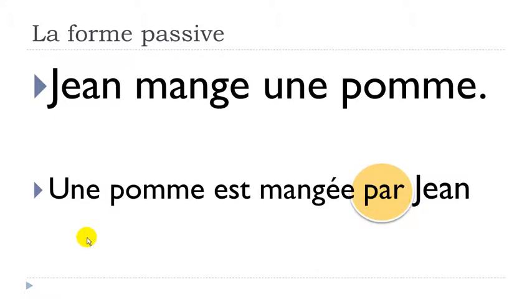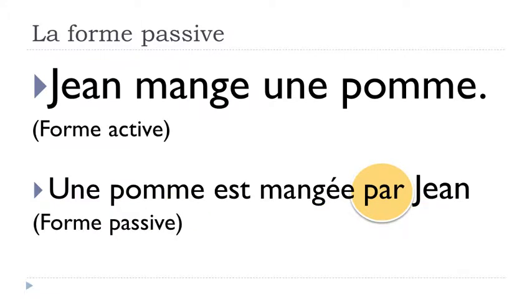All right, so now we've got this sentence, une pomme est mangée par Jean, and it's the passive form. Okay? Forme active, Jean mange une pomme. Forme passive, une pomme est mangée par Jean. All right?